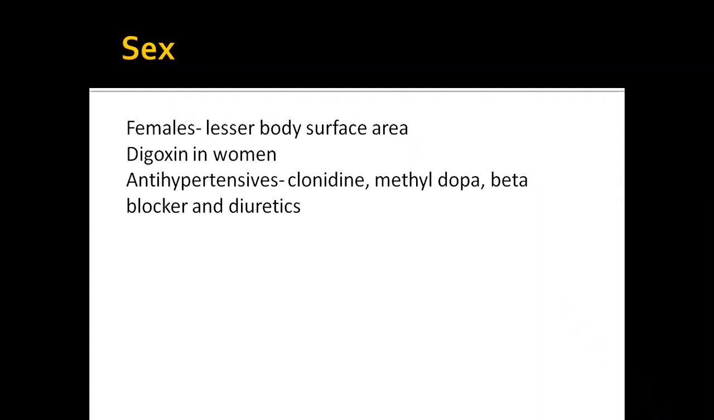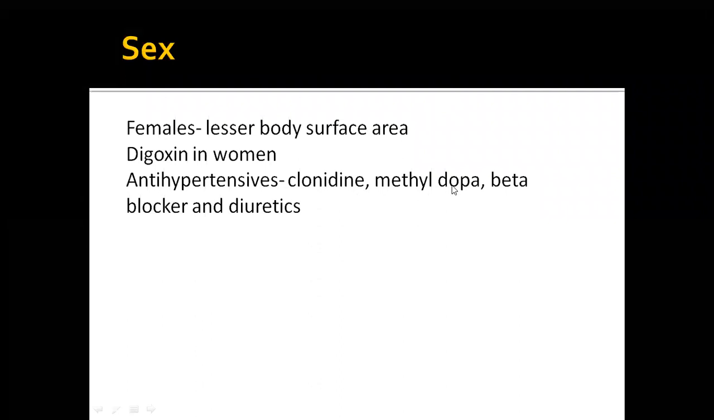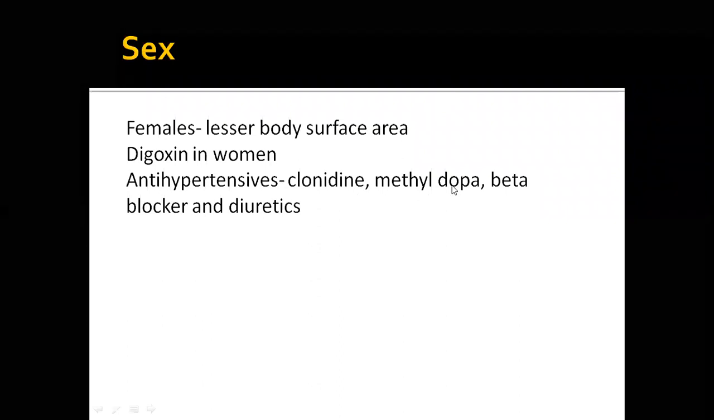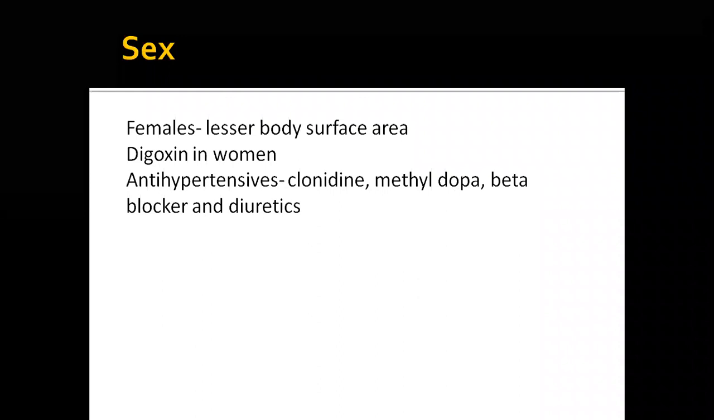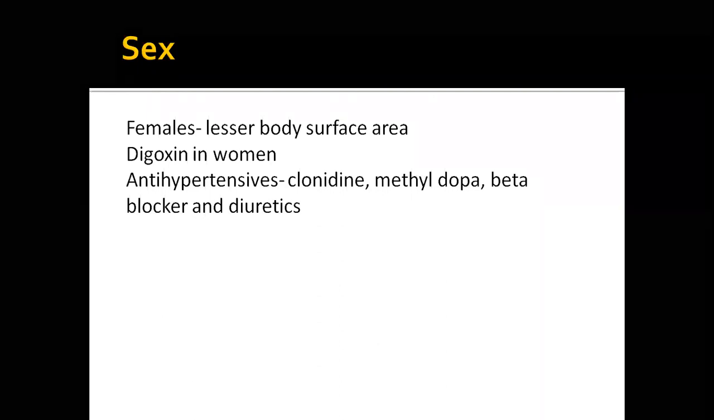Okay, so in case of antihypertensives, clonidine and methyldopa are the drugs which are given for hypertension in pregnancy. Usually in pregnancy-induced hypertension, these drugs come into role, and their action is a little bit different there with the females. Okay.